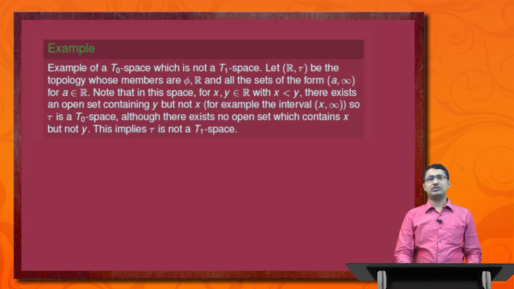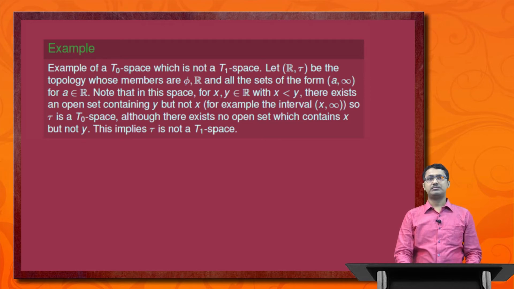For example, of a T0 space which is not a T1 space, let tau be a topology on R whose members are phi, R and all those sets of the form (a, infinity), where a belongs to the real numbers.